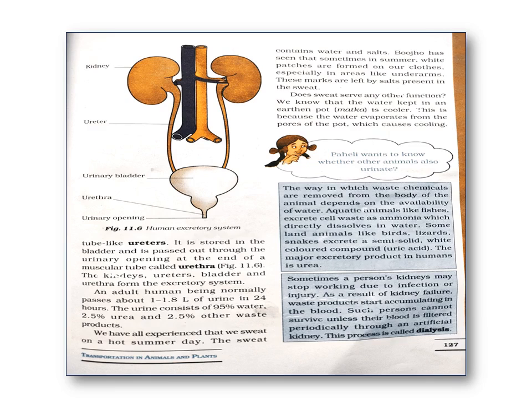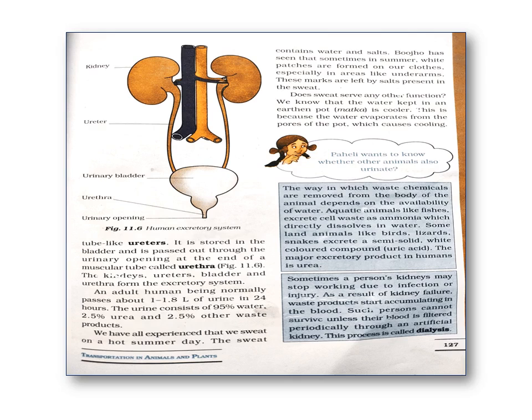Their function is to filter waste from the blood. What is the function of the kidneys? The function of the kidneys is to filter waste from the blood. Just like you can use filter paper to separate solid impurities from a solution, the kidneys filter the waste from the blood; they work as a filter.